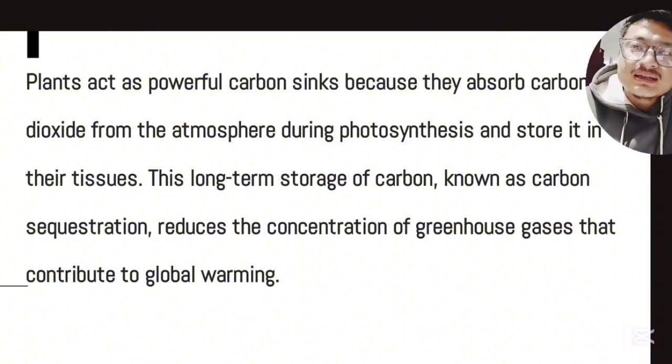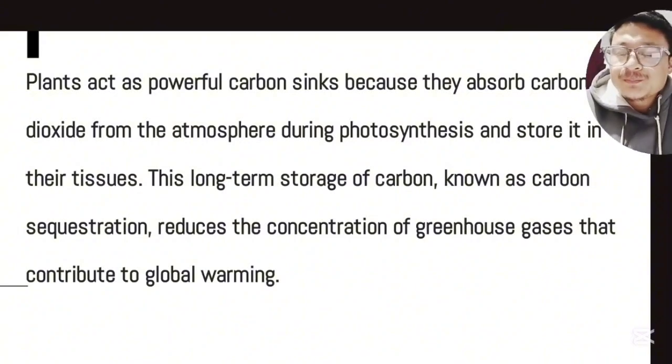The plants act as powerful carbon sinks because they absorb carbon dioxide from the atmosphere during photosynthesis and store it in their tissues. This long-term storage of carbon, known as sequestration, reduces the concentration of greenhouse gases that contribute to global warming.